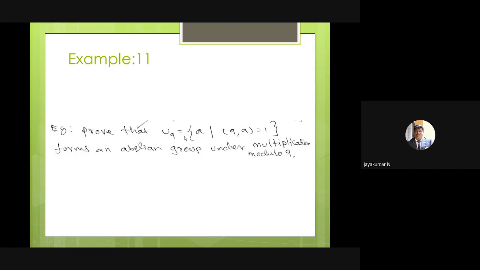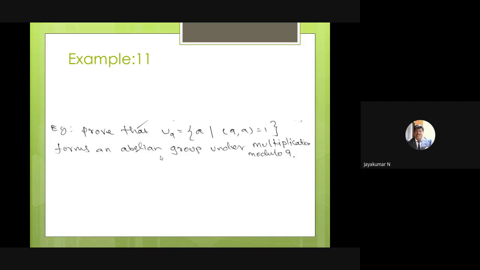That is U9. U9 is called a multiplicative group. Suppose U9: I have to pick an element a such that the GCD of a and 9 is 1. That is, I have to collect the numbers which are relatively prime to 9.